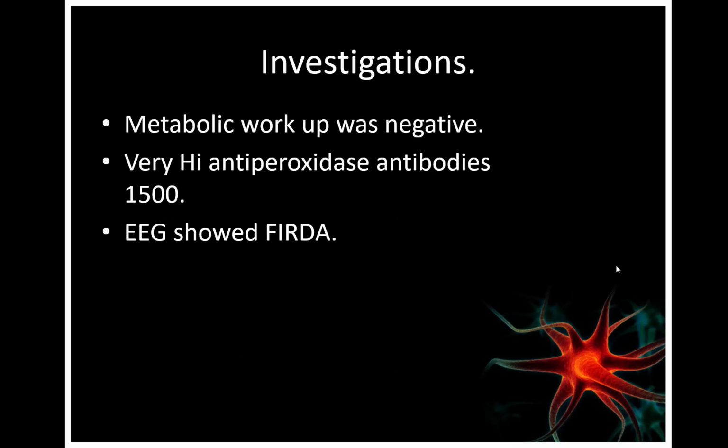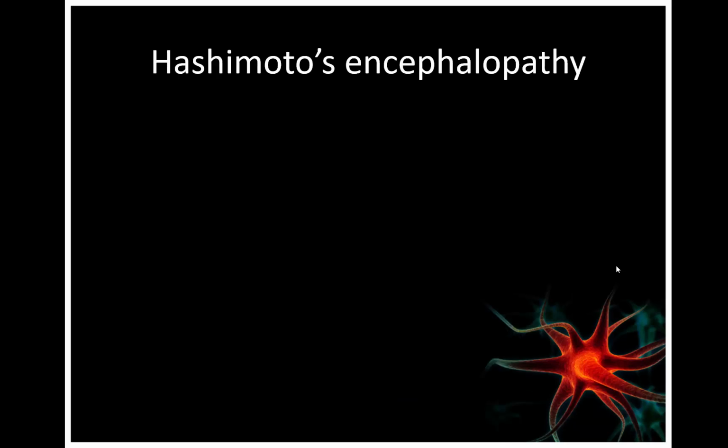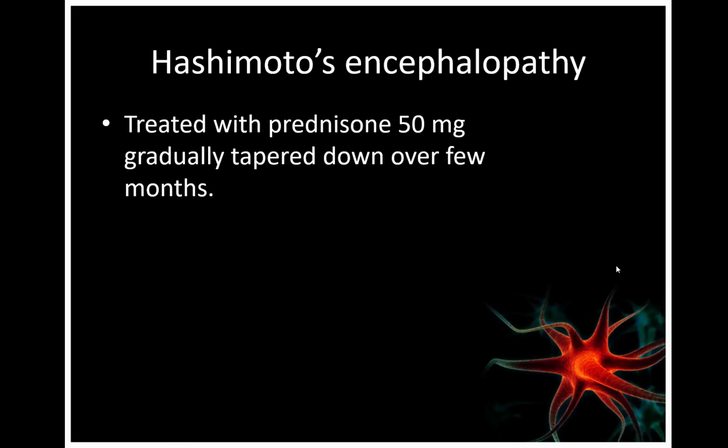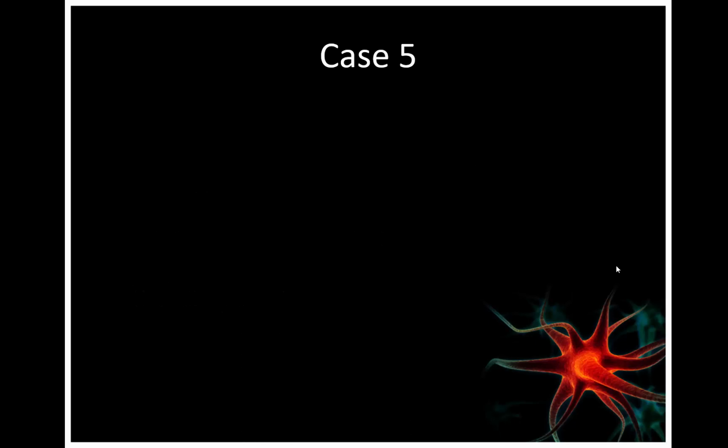So the metabolic workup was negative. She has high anti-peroxidase antibody, and EEG showed FIRDA. The MRI showed white matter lesion. So she was diagnosed with Hashimoto's encephalopathy based on the serological testing. She was treated with prednisone 50 milligram gradually tapered down, and she had frequent relapse. So she was started on Imuran with no further relapse. All these cases I am presenting today are real, so I'm just presenting their real course.